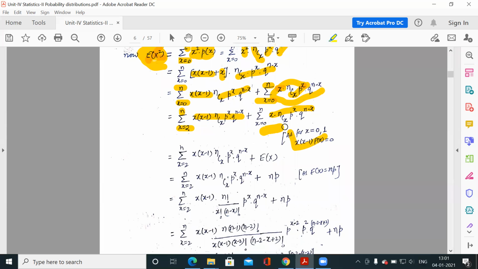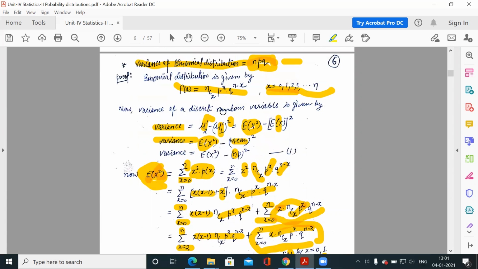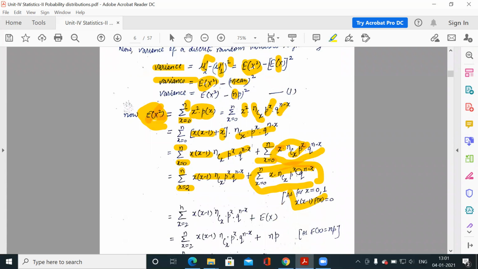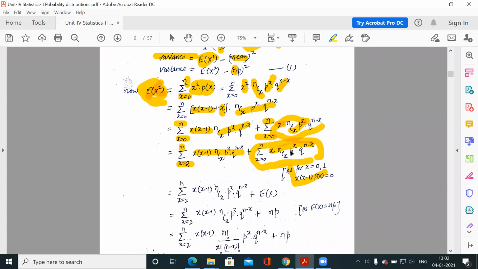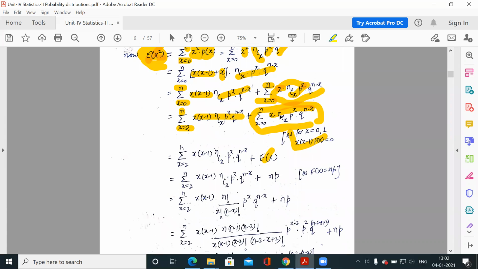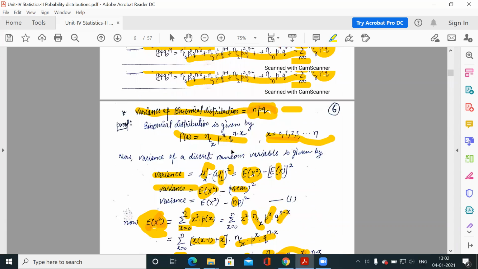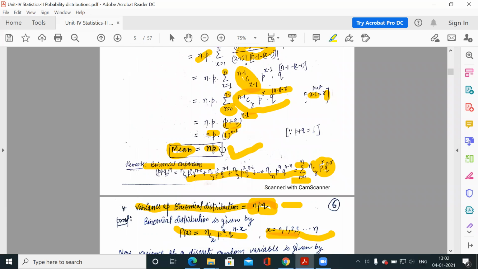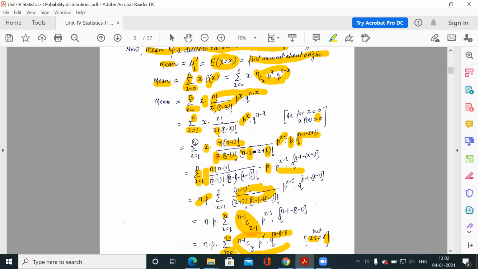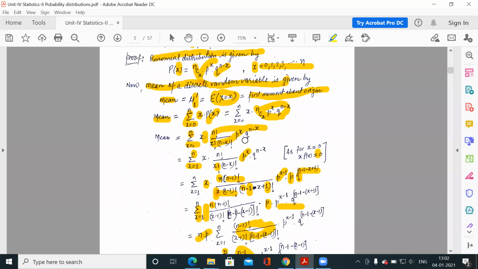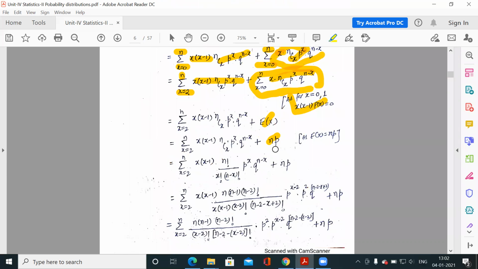Now if you see, what is this? This is x into something, and this something is px, the probability function for the binomial distribution. So x into px, x from 0 to n, represents your expected value of x. Clear? This is your expected value of x. Now the expected value of x is np. This you have already calculated: the mean is np, meaning the expected value of x is np.